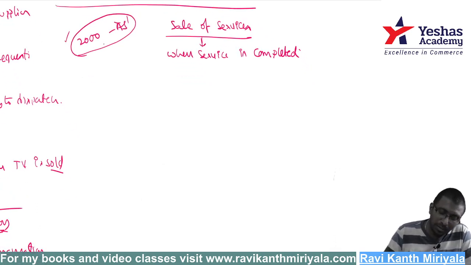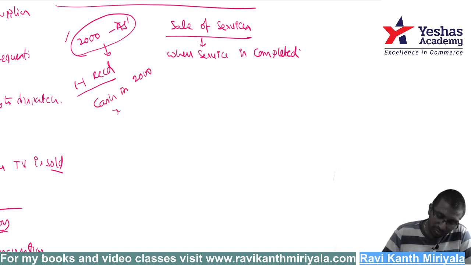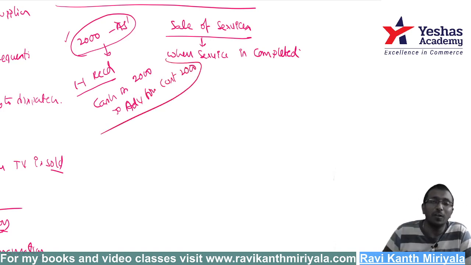Very nice. Now in my books I received money today, 1st January, and from 1st January I will start the class also. What is the journal entry I should record? Can I say it is sales? No. Cash account debit 2000 rupees to advance from customer. Have I served you? No, I have not yet served. I have to serve you for 15 days. It is not happening on 1st January.